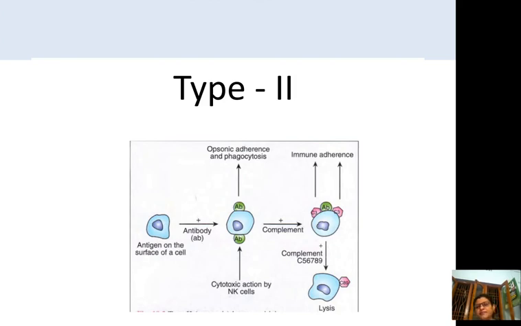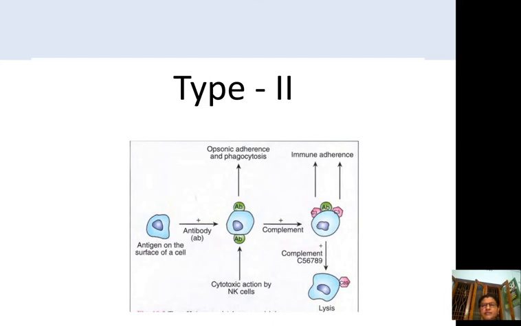At the same time, it also stimulates the production of natural killer cells. Natural killer cells are nothing but T lymphocytes. They are CD8. There are two types of T lymphocytes: helper cells, that is CD4, and natural killer cells, which are CD8.